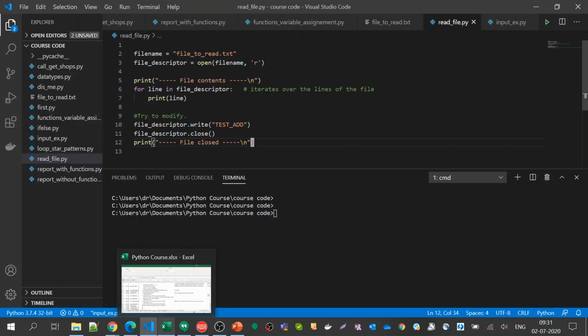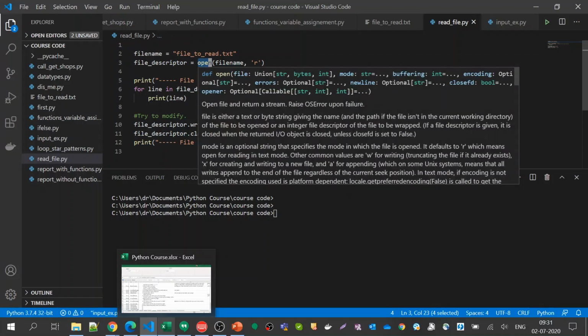When we load a file from the hard disk to the RAM, there is something called a file descriptor. That file descriptor points to the file and returns a pointer. Okay, it is like a handle to read the file. That is nothing but the file descriptor. And to get a file descriptor in Python, it's very simple. There is a function called open.